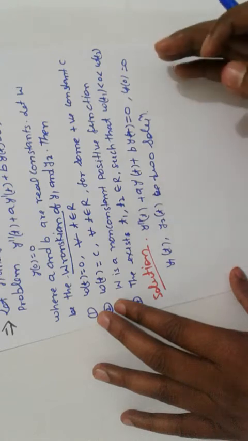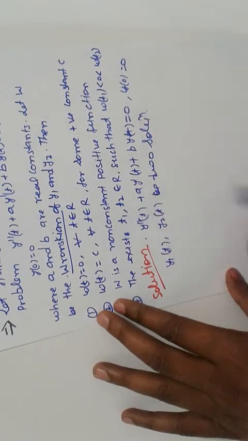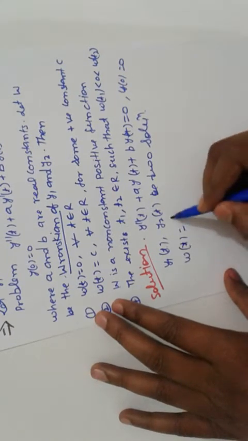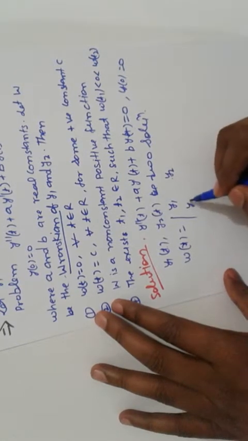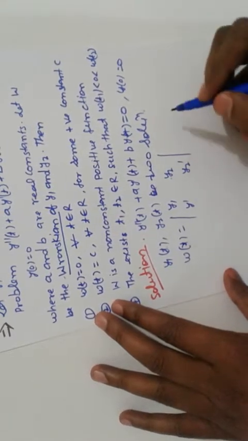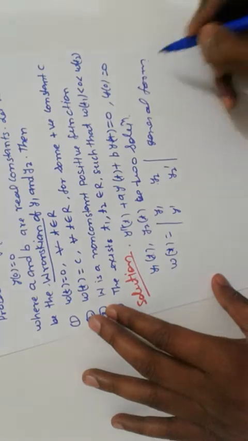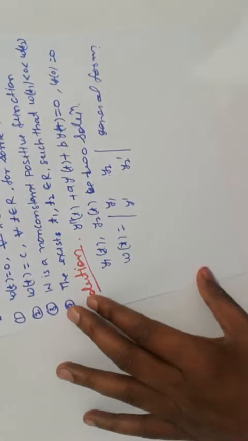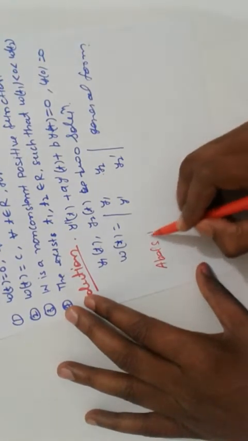So the Wronskian is either never 0, or identically 0. So that case is here. So what is the Wronskian? W(t) in general is the determinant of y1, y2, y1 dash and y2 dash. That is the general form. But here that case is given in this format. So now we write down Abel's theorem.